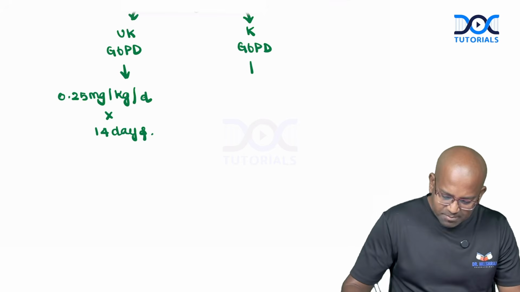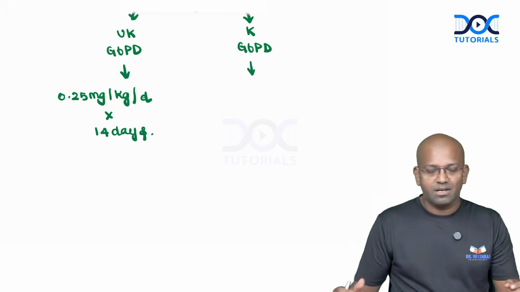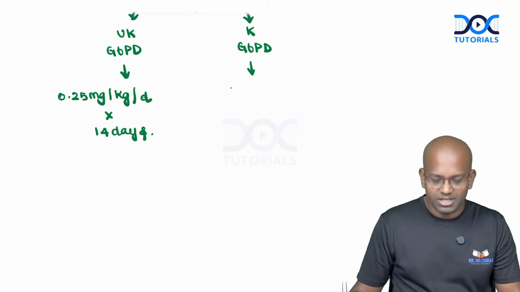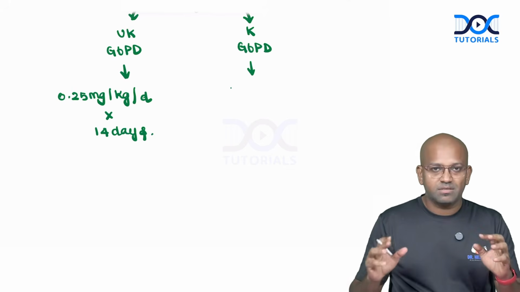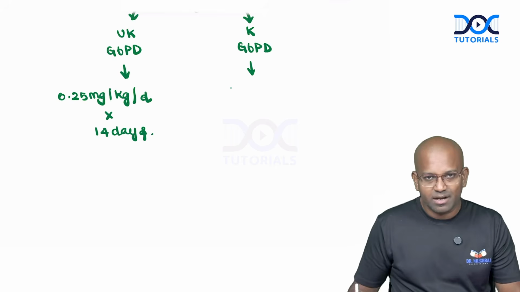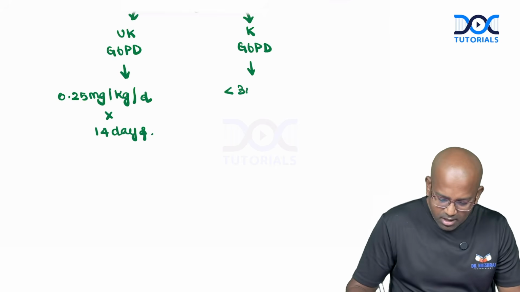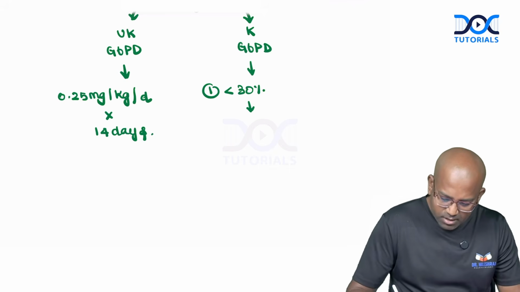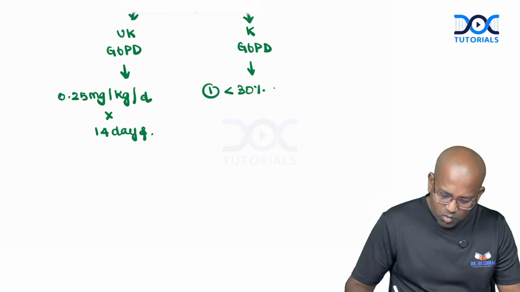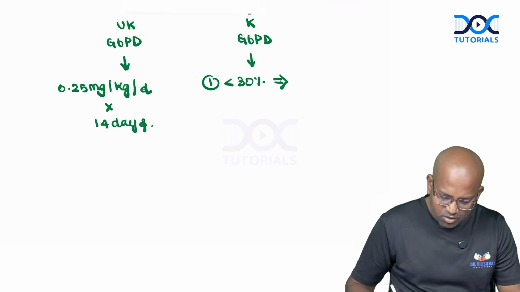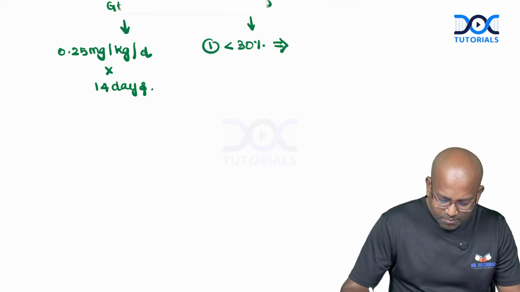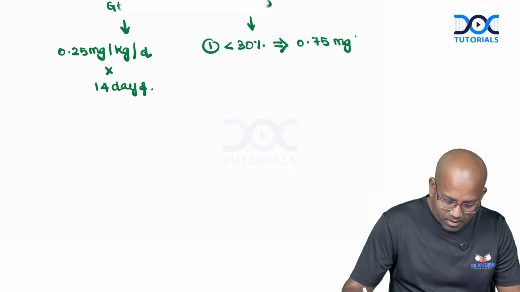Now, if we have the G6PD kit and we go for the G6PD kit assay and we know the levels of G6PD in the patient. What if the patient is very much deficient in G6PD, right? Then it's going to be less than 30% levels of G6PD. If the levels are very low, less than 30%, then we can give primaquine 0.75 milligrams per kilogram per week.